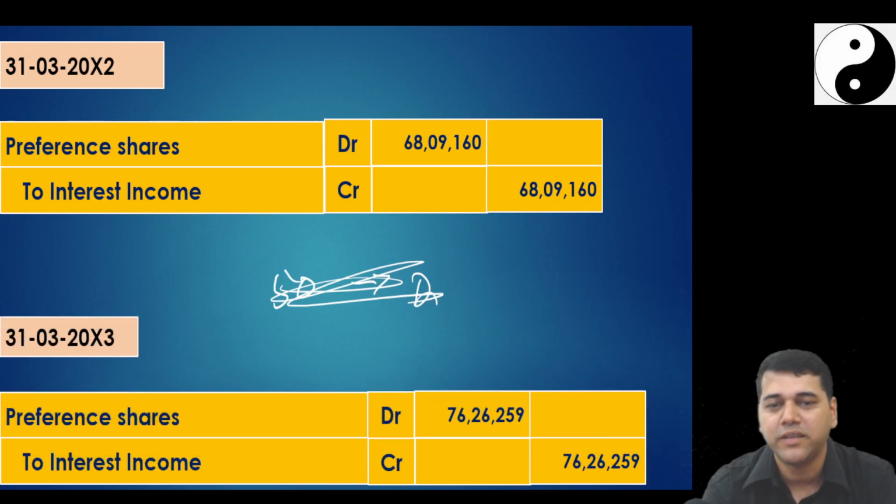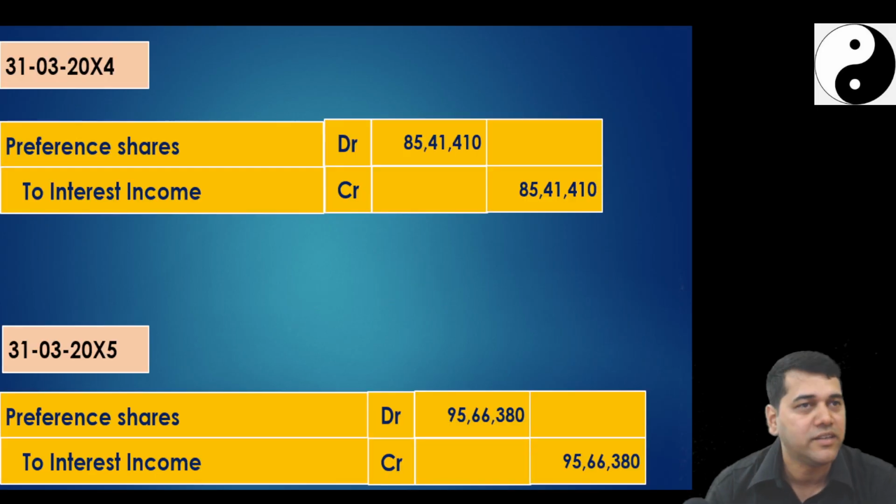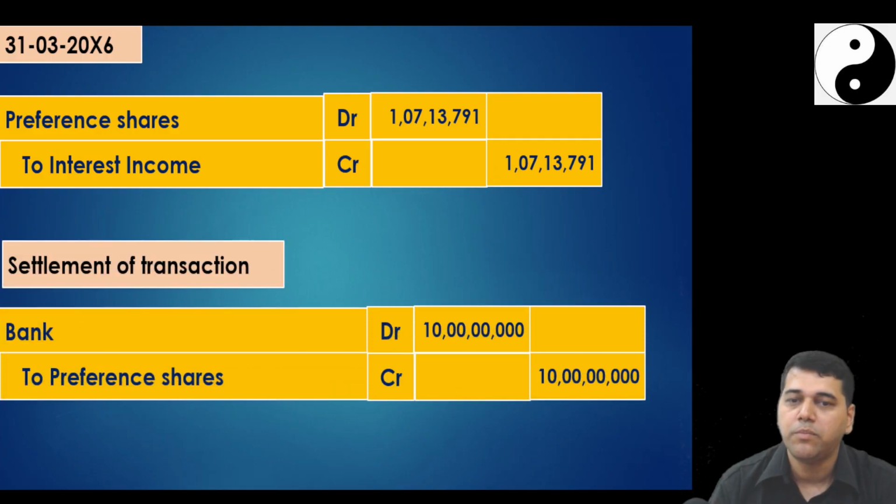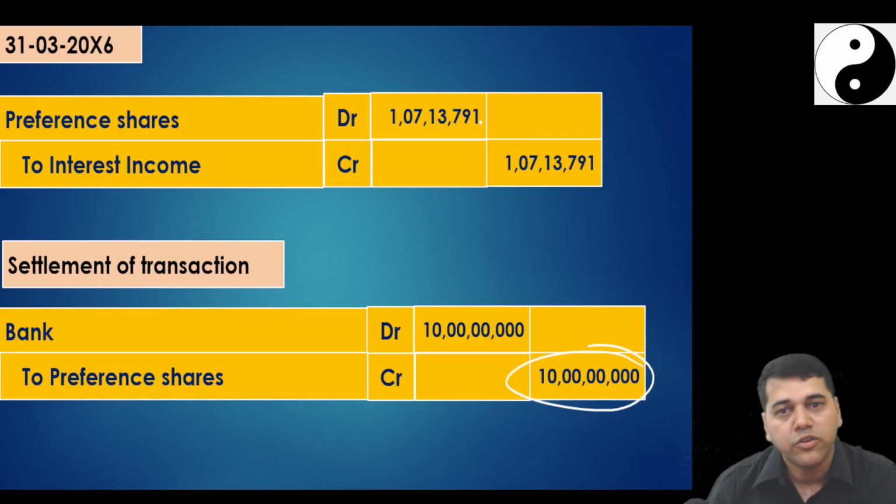You can leave the space, the amortization schedule is there. You can just go on adding these entries. Just leave the space. And in the last year, you will pass bank account debit to preference shares. How did this become preference shares? Because every year you are accumulating interest income, but you will not write off the investment. Are you clear?